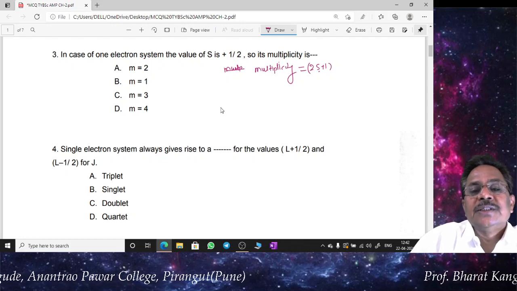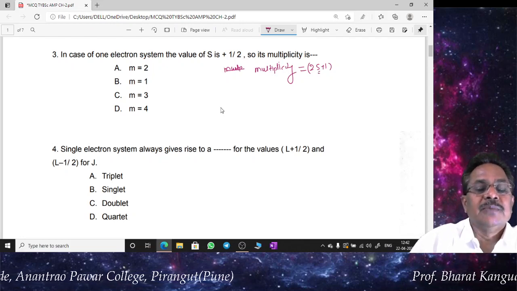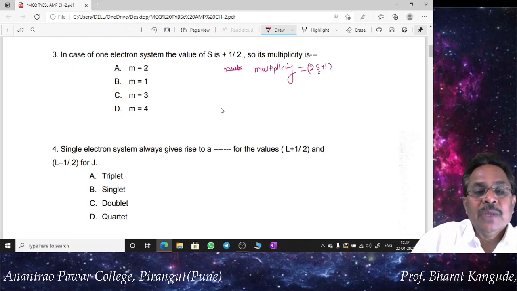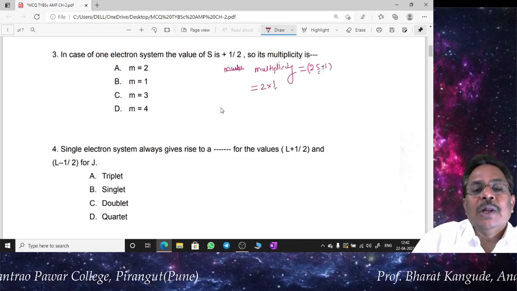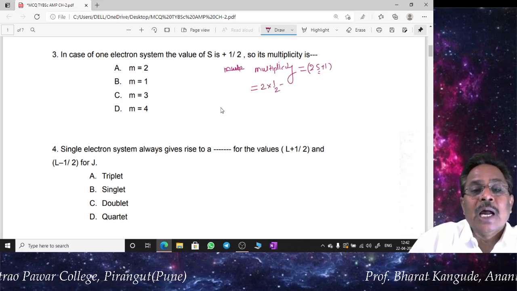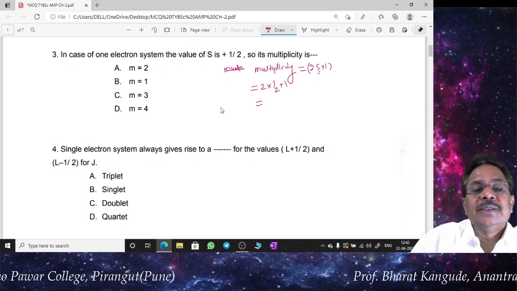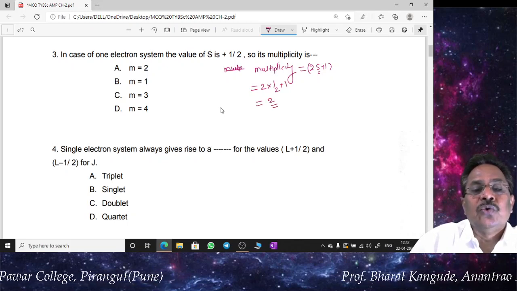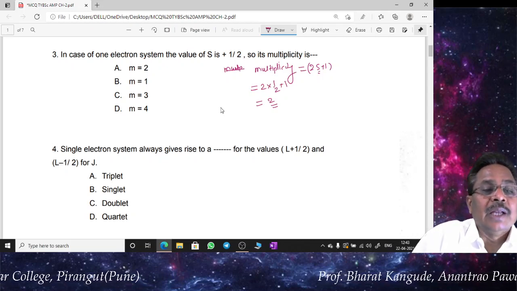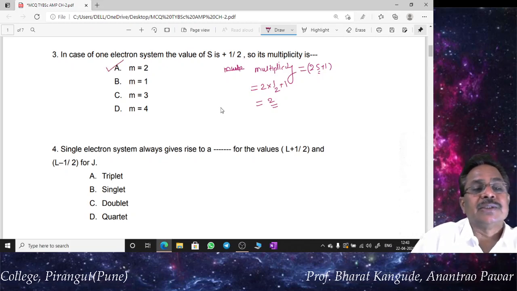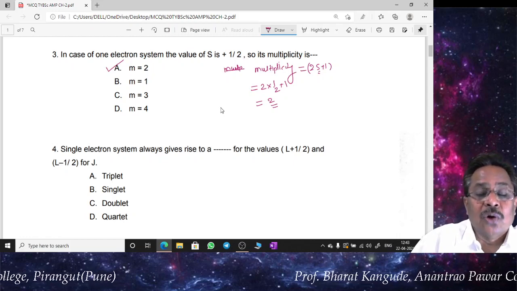Here S is the spin of this particular system or atom, which is given to be 1/2. So 2 into 1/2 plus 1 gives us 2. So the multiplicity of such a level is 2, and that's the correct answer here, option E.